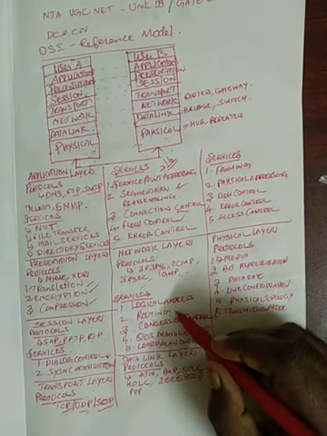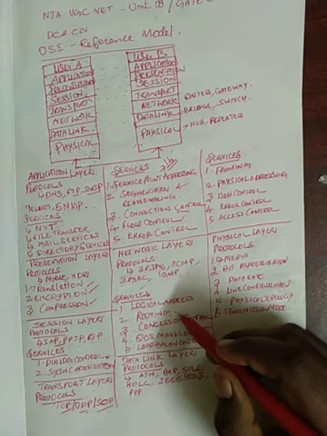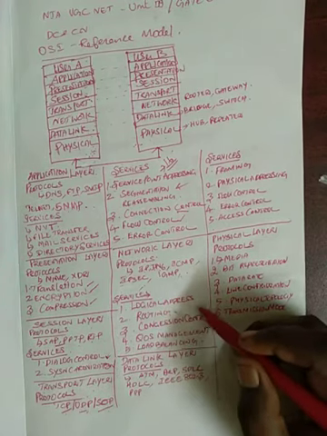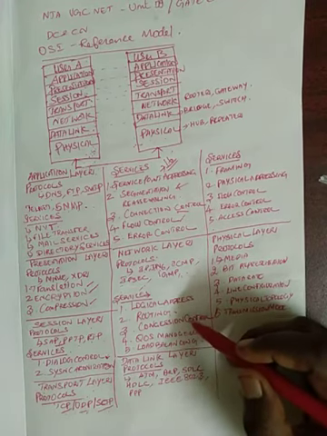Here the routing algorithm is classified into link state routing and distance vector routing. Further, it will be classified into some other subtypes, which we'll be discussing later.